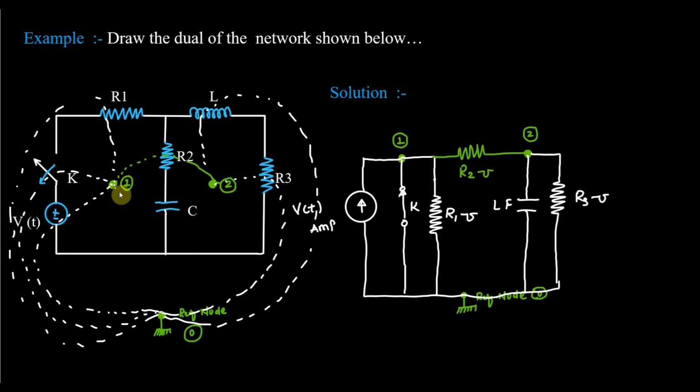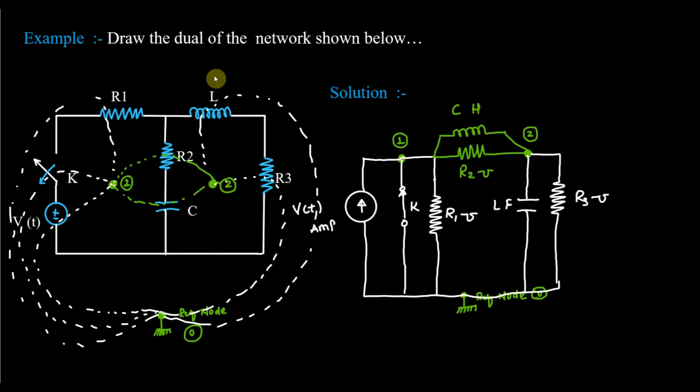Fine. Now there is a capacitor also. Now this capacitor is also connected between these 2 points 1 and 2, but this capacitor and resistance both are in series. Now when they are in series, its dual is parallel. The common mistake made here is that students will connect both in series, but now it should be connected in parallel, and its dual will become an inductor. Fine. The capacitor dual is inductor. Value is C and measured in Henry.